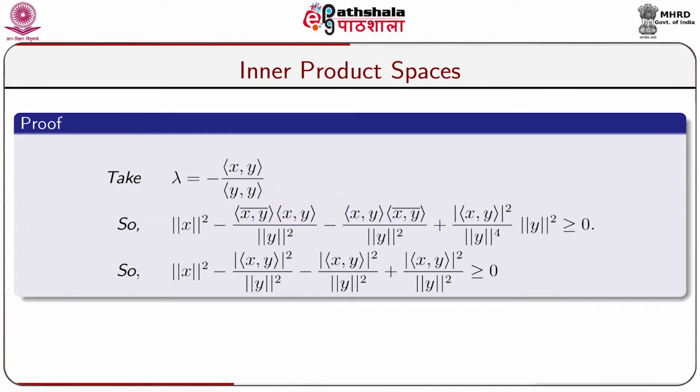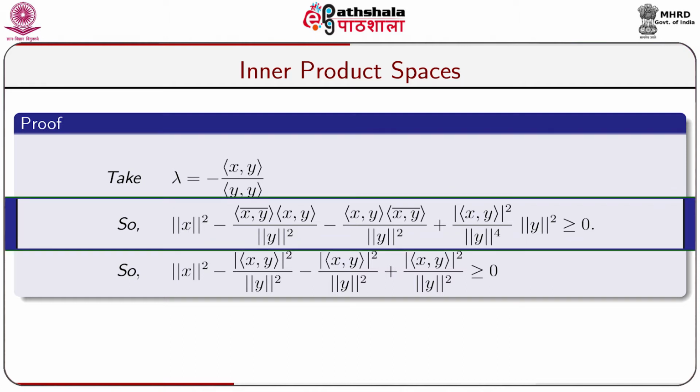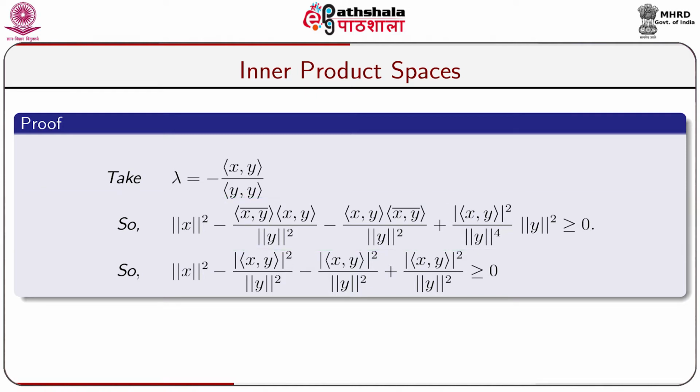Take lambda equal to minus (x, y) divided by (y, y), as y is not equal to theta, so inner product (y, y) is not equal to 0. So, norm of x squared minus the conjugate of (x, y) into (x, y) divided by norm of y whole squared, minus (x, y) into the conjugate of (x, y) divided by norm of y whole squared, plus modulus of (x, y) whole squared divided by norm of y to the power 4 into norm of y squared, is greater than or equal to 0.